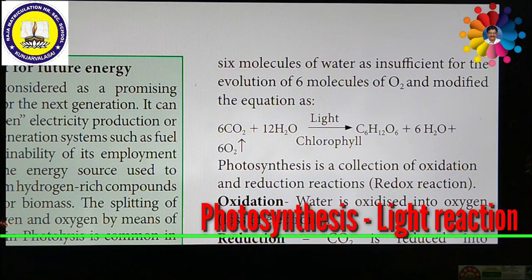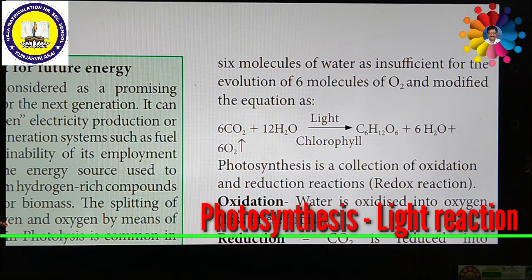An excess amount of carbon dioxide in the atmosphere may cause the greenhouse effect or global warming. But plants absorb carbon dioxide and release it in the form of oxygen. Oxygen is very essential for every living organism. So the balance of carbon dioxide and oxygen is maintained by the photosynthesis process.